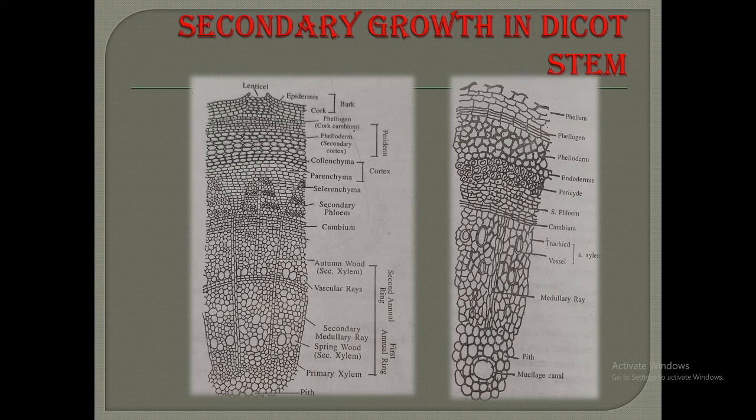The fibers of secondary xylem possess thick walls and bordered pits. The xylem rays or medullary rays extend radially into the secondary xylem and are strap or ribbon like. They originate from the ray initials.